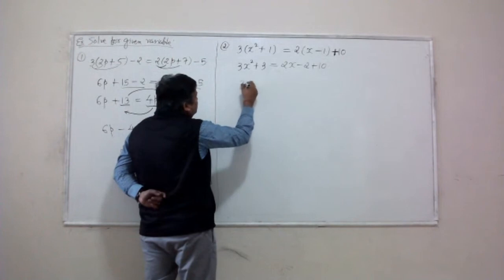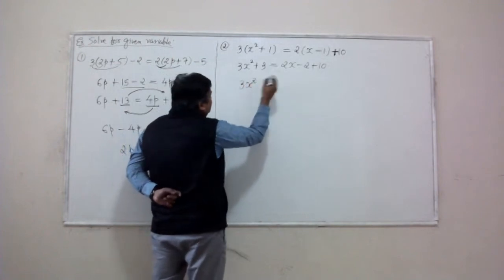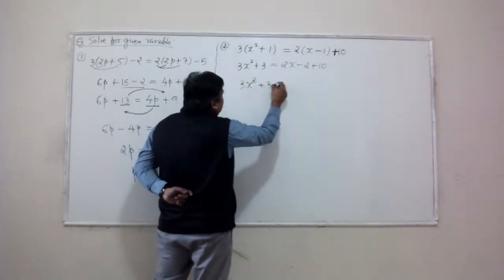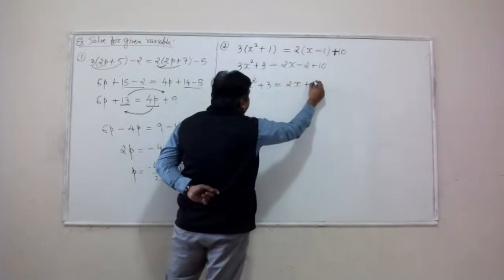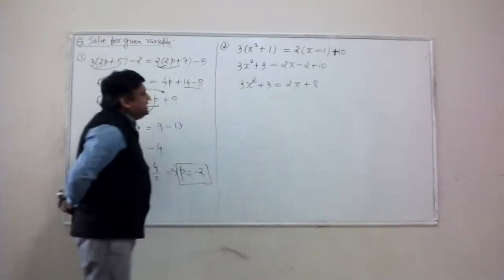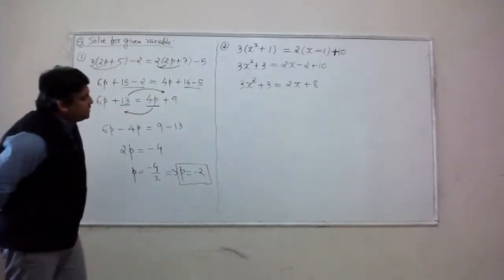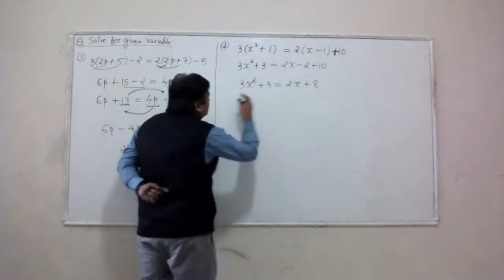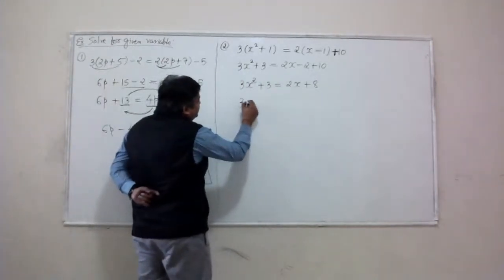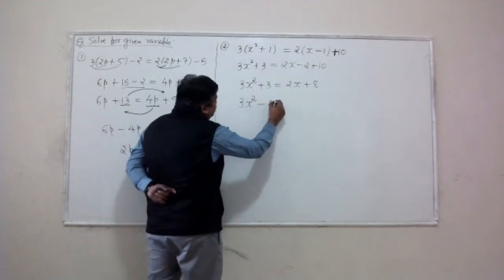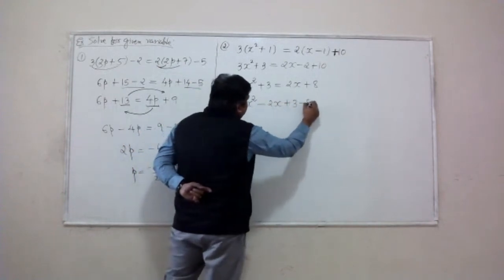Let's simplify this further. 3x squared plus 3 equal to 2x plus 8. This is going to be negative 5. Okay, perfect. Okay, move everything to the left side. Subtract 2x, subtract 8.